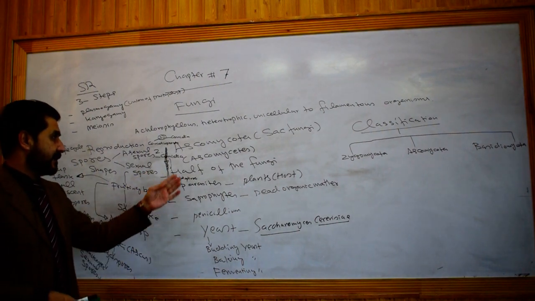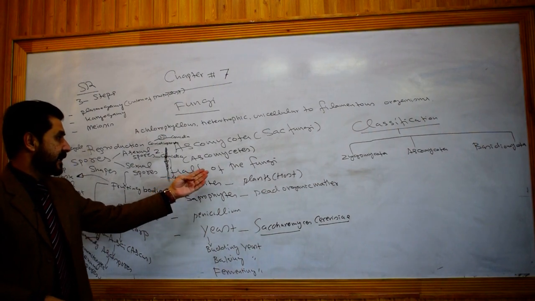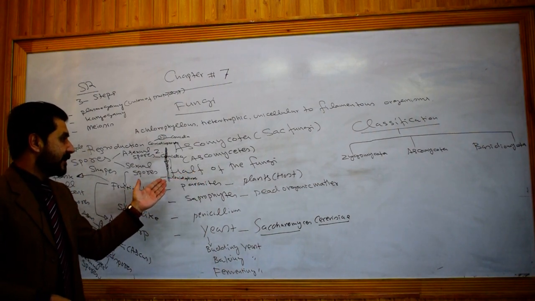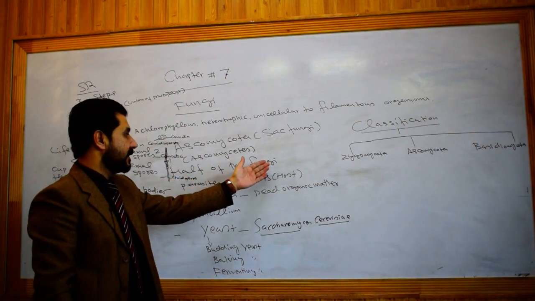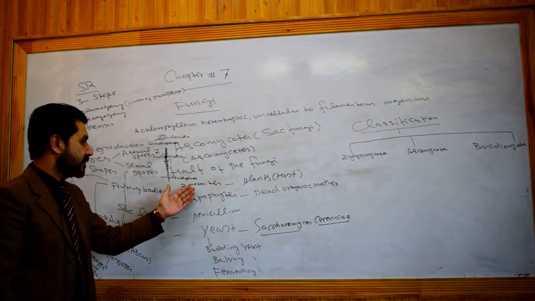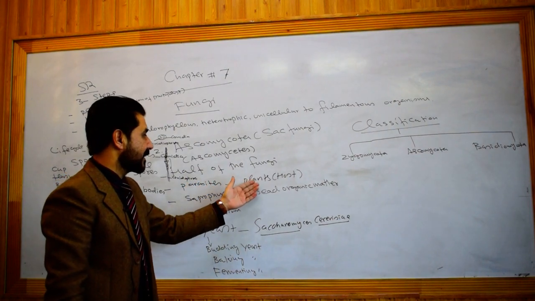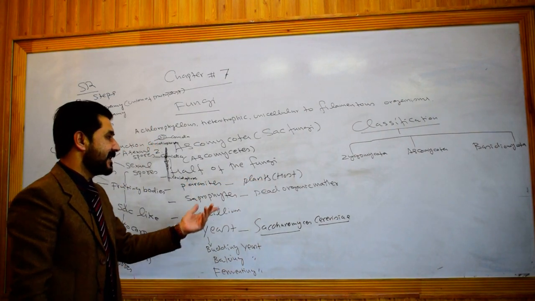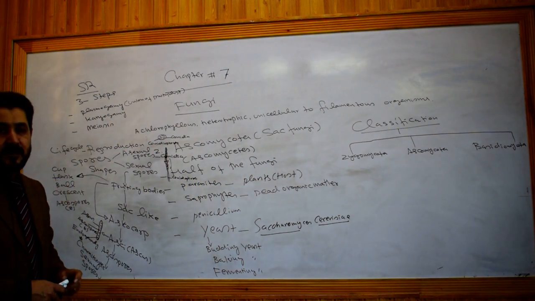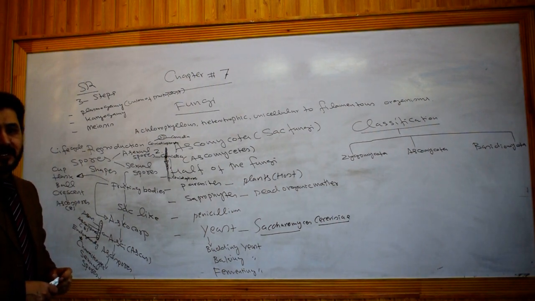Sac fungi, members of ascomycetes, are important fungi. Half of the fungi belong to this group, which includes parasitic members and saprophytic members. Parasitic members cause different diseases in plants, especially in fruit trees and cereal crops.